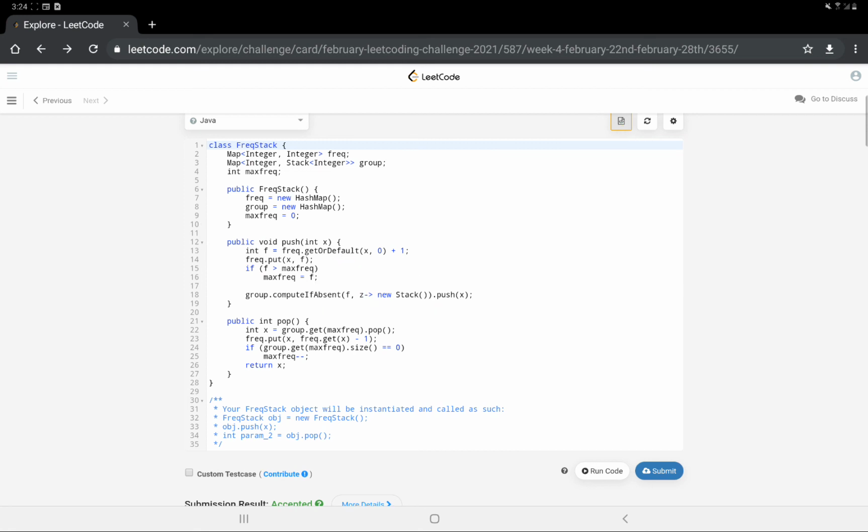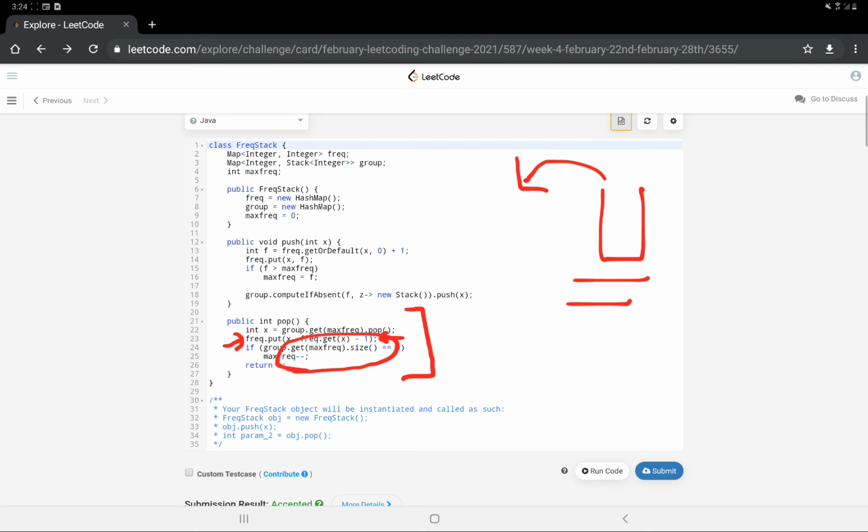So for a pop operation, a similar thing will be done, but in this case I'll just have to get to my maximum frequency stack and pop out the element. Alright, and after that everything will be updated simultaneously. First I'll update its frequency in the frequency hash map, and after that I'll check if my corresponding stack is empty, then I just decrease my maximum frequency value and return the number. So all these operations are happening simultaneously.